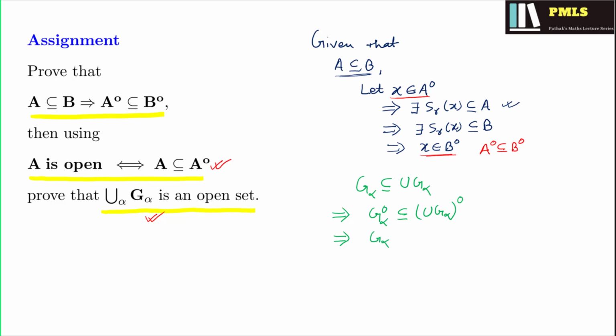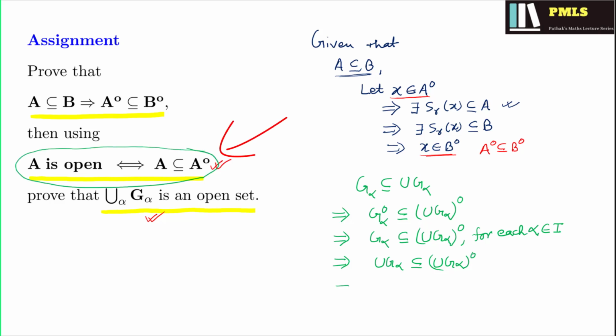This we have already proved in our earlier video, and this becomes a subset of the interior of the union of G alpha. And of course this is true for each alpha belonging to the index set I, and it implies that the union of G alpha is a subset of the interior of the union of G alpha. And therefore using this result we prove that the union of G alpha is an open set.